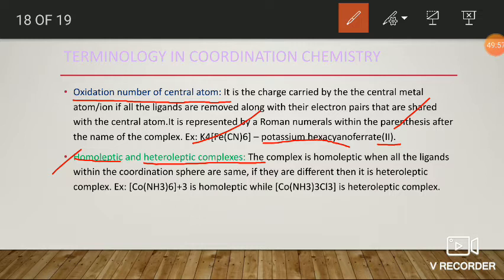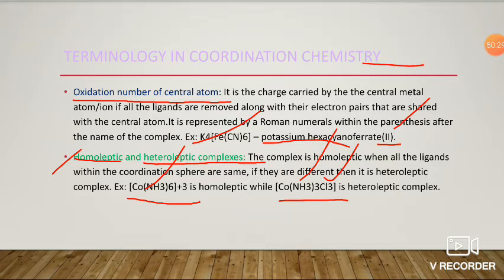Okay, if you observe the example, this is an example of homoleptic because all the ligands in the coordination sphere are ammonia molecules. This is an example of heteroleptic because the coordination sphere contains three ammine molecules and three chloride ions, so different ligands. So it is heteroleptic. Okay, fine.